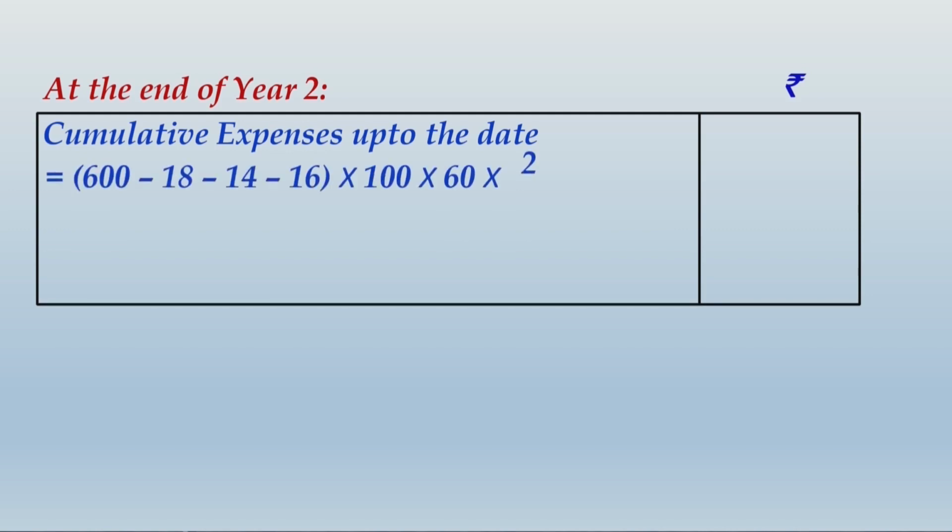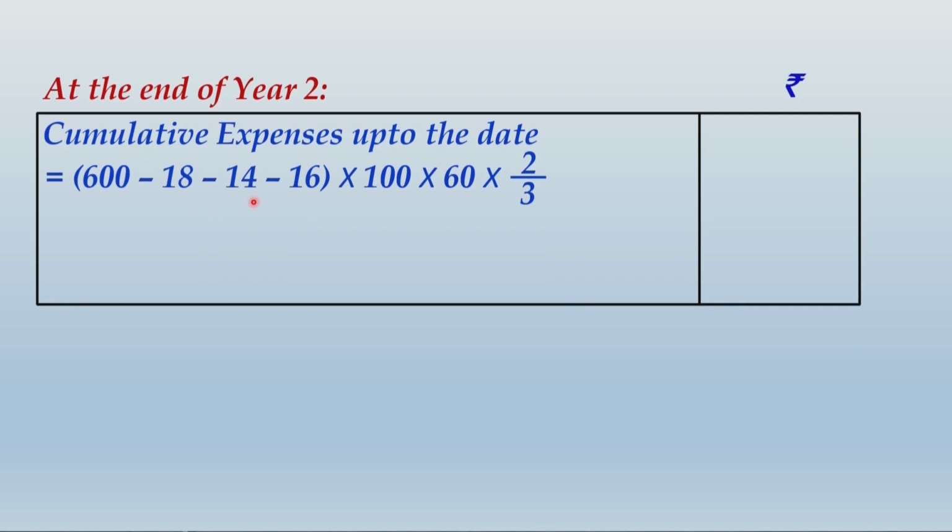And for that purpose, what has been observed, in total there were 600 employees, 18 left in the first year itself, that became a history. Actual number of employees leaving in the second year were 14 employees. 18 and 14, these are the actual number of employees left, and now 16 is the estimate of number of employees that would further leave. So both of these 18 and 14 represent the actual number of employees left.